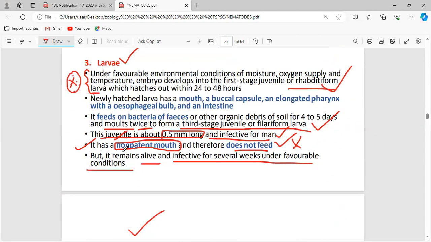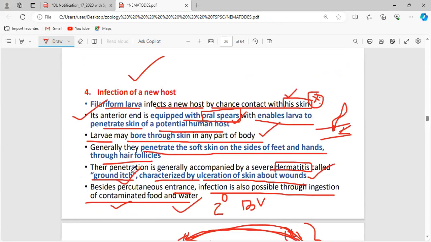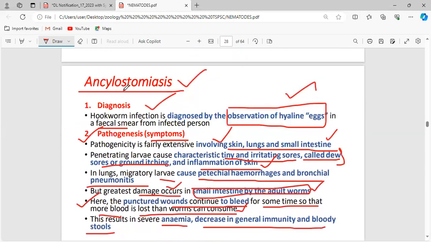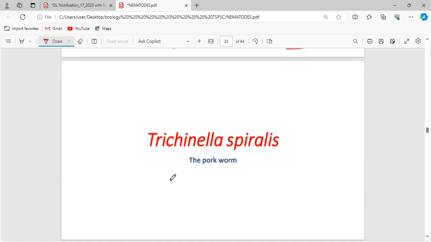Clear? One thing: a rhabditiform larva feeds because it has a well-developed digestive system. In the case of the filariform larva, it loses its mouth, so this larval stage cannot feed on anything, but this is the infective stage. The filariform larva is the severe infective stage. These are the only things you need to remember. And what is the name of the disease? Ankylostomiasis. That's all.